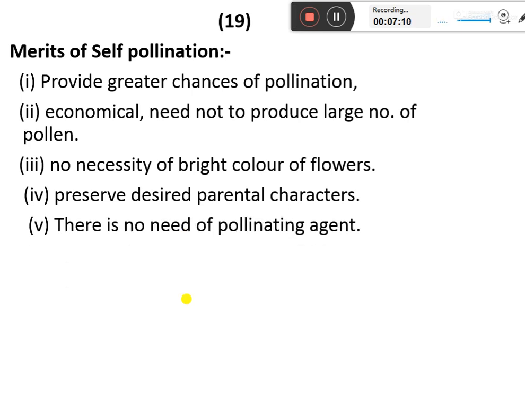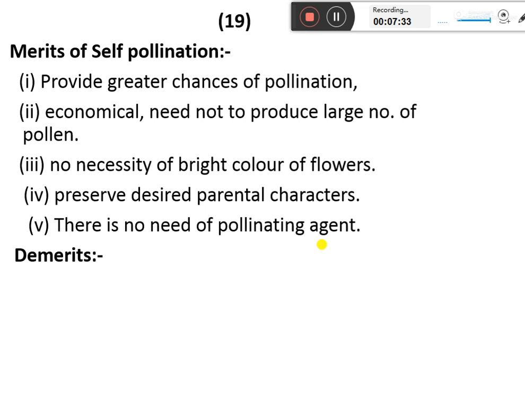And lastly, there is no need of pollen agents, as we discussed in the third point. There is no need of bright colors to attract the insects. So neither air nor insects, no agents are required.